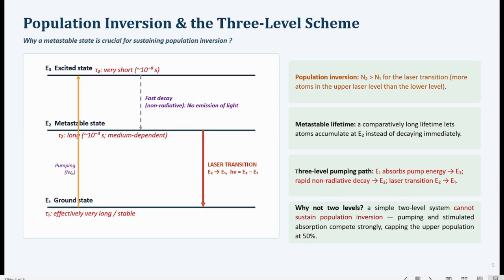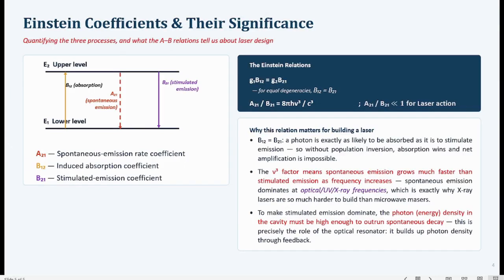Then the laser transition will take place between the levels E2 and E1. Now only two levels will not be sufficient to create the condition of population inversion, and hence laser emission cannot occur with only two energy levels.